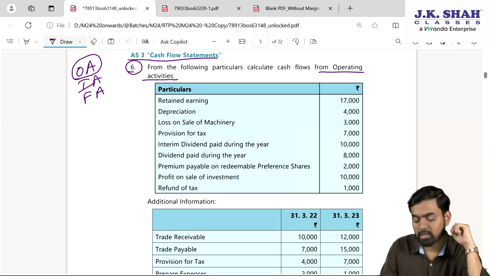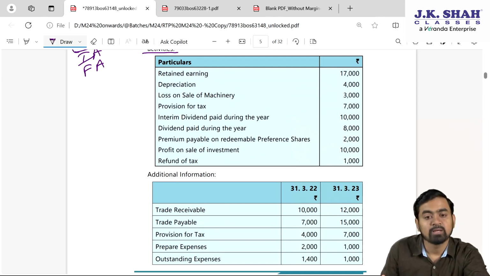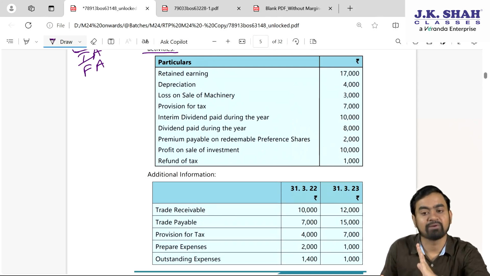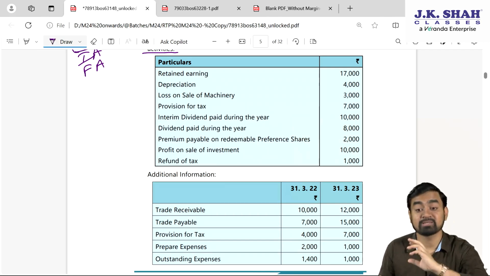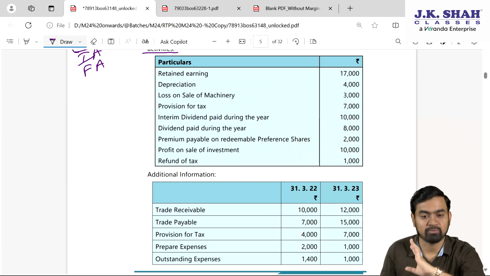Fine. Okay. Now here if you see the data which they have given my dear students, retained earnings they have given. So final profit after deduction of provision for tax, after deduction of all the appropriations, the final retained earning is this much. Fine. Now this retained earning then will be added in the balance sheet.